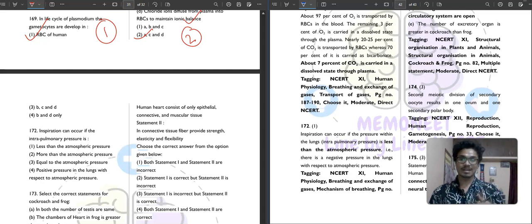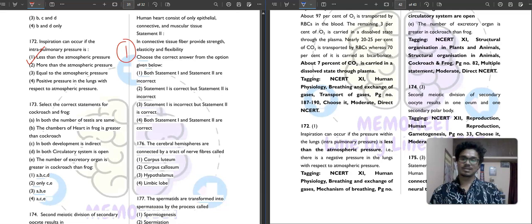When the intrapulmonary pressure is low, air goes from high pressure to low pressure. So when my pulmonary pressure is low and atmospheric pressure is high, then air can go inside, and vice versa in expiration. So intrapulmonary pressure is less than the atmospheric pressure. So first option is your correct answer. Moving to the next question, question number 173.